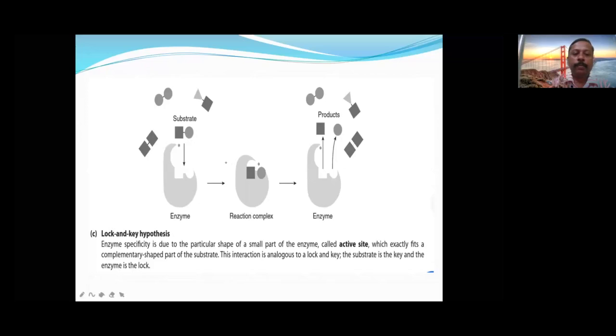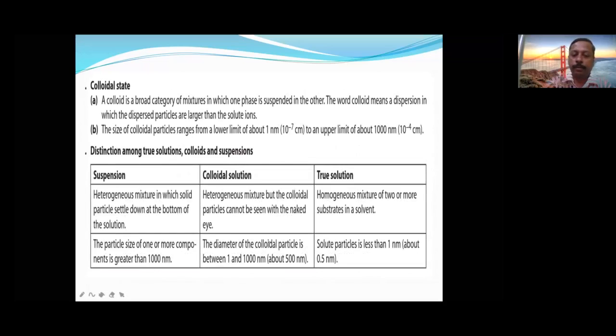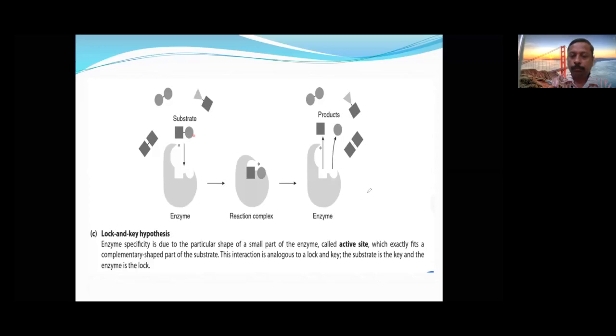This is a diagrammatic representation of the lock and key model. This is the enzyme and this is the substrate. Out of these, only one substrate can be accommodated. This will fit into here. This will not fit. So that shows it is selective, specific in nature. Now this is the complex.